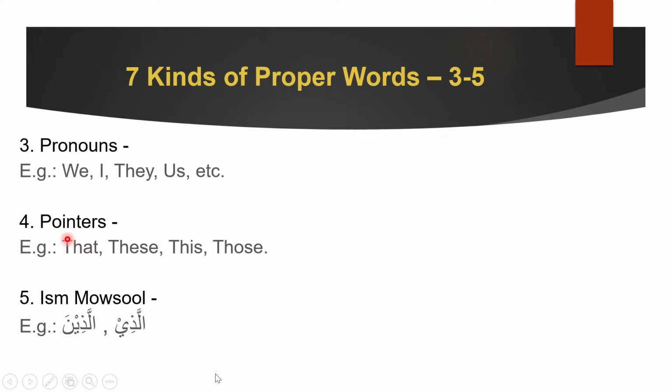Okay. Next we come to pointers. Pointers are words like this, that point towards something. You have seen this, I'm sure, in many first grade books. When they teach about this, that, these, those, all these words, they actually make a finger and point towards something so that you can understand near, far. Remember those? That's what these are. When you're pointing towards something, you use words like this, that, these, and those. So these pointers are proper.